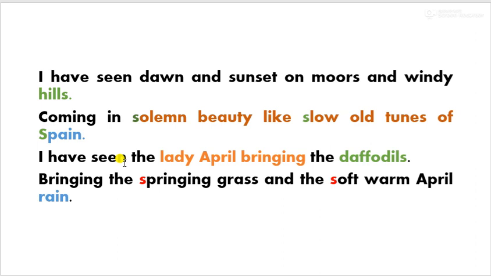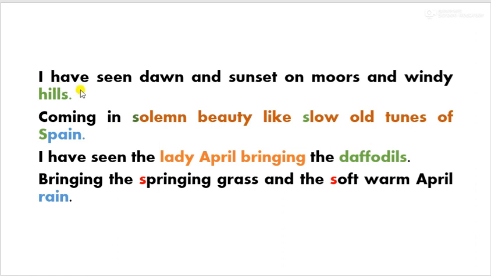And then in the last 2 lines, he admits that though he has seen all these beautiful things and they have appealed to him, the loveliest of them all that God has shown to him are what? Her beloved's voice, her hair and eyes, and the red curve of her lips. Dear students, let's now try to interpret and explain this poem line by line.